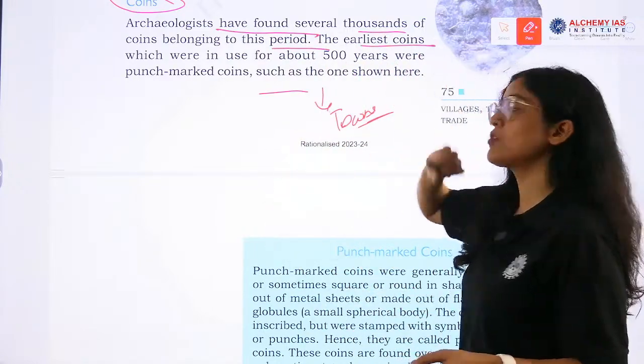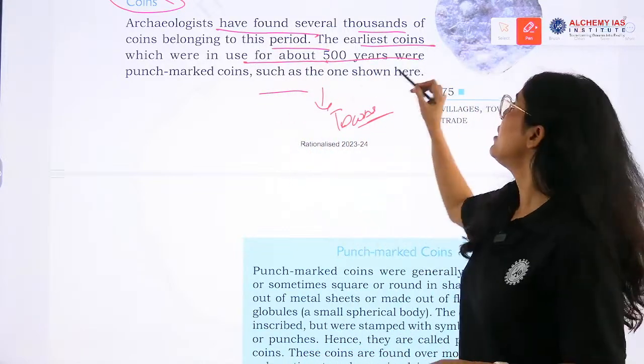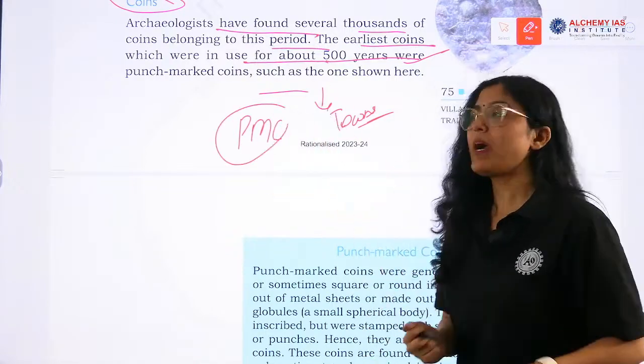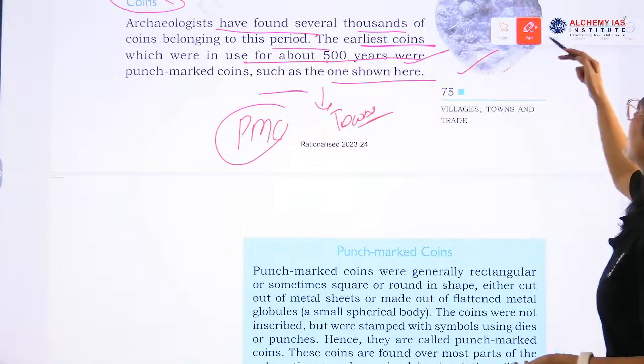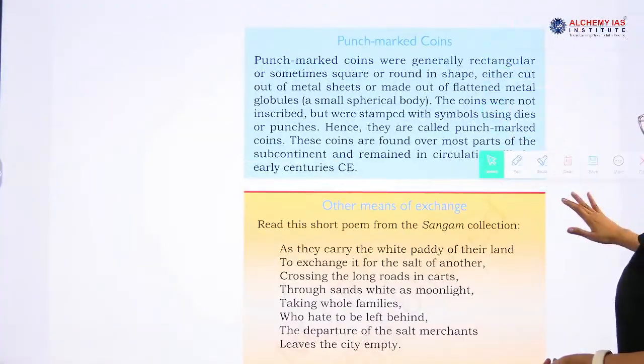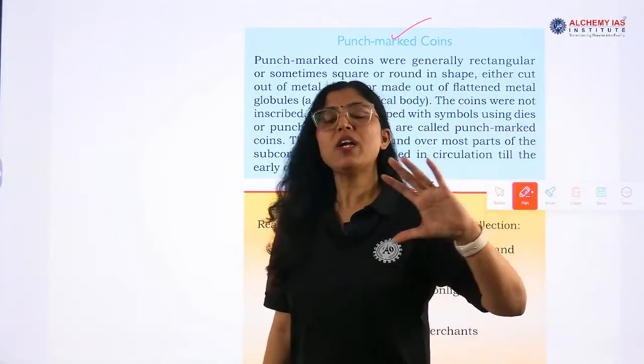The earliest coins, which were in use for about 500 years, were known as punched mark coins. They were punched, such as the one shown here. So they were known as punched mark coins. Now about the punched mark coins, a simple question can come in UPSC also: what are punched mark coins?